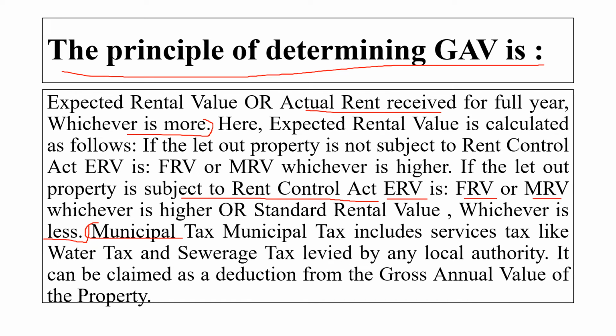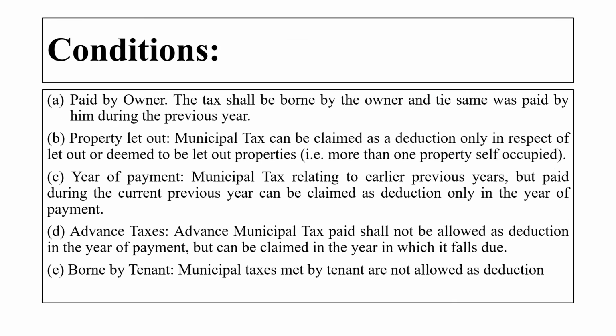Municipal tax includes service taxes like water tax and sewerage tax levied by any local authority. It can be claimed as a deduction from the gross annual value of the property. Here are some conditions. First one is paid by the owner. The tax shall be borne by the owner and the same was paid by him during the previous year. So here we are talking about the ownership of the house property.